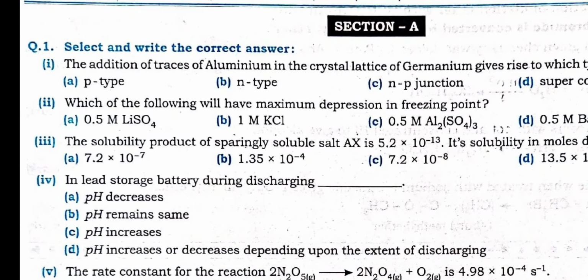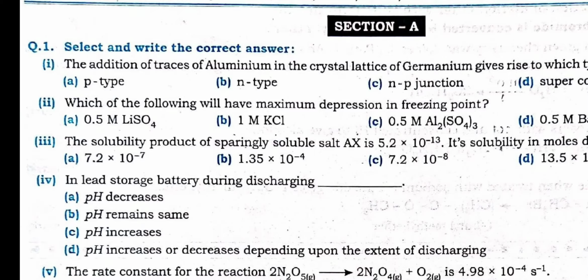Next, the second one is from the solution chapter, and the third one is from chemical equilibrium. The solubility, that is Ksp of the salt, AX, that is a 1:1 salt.